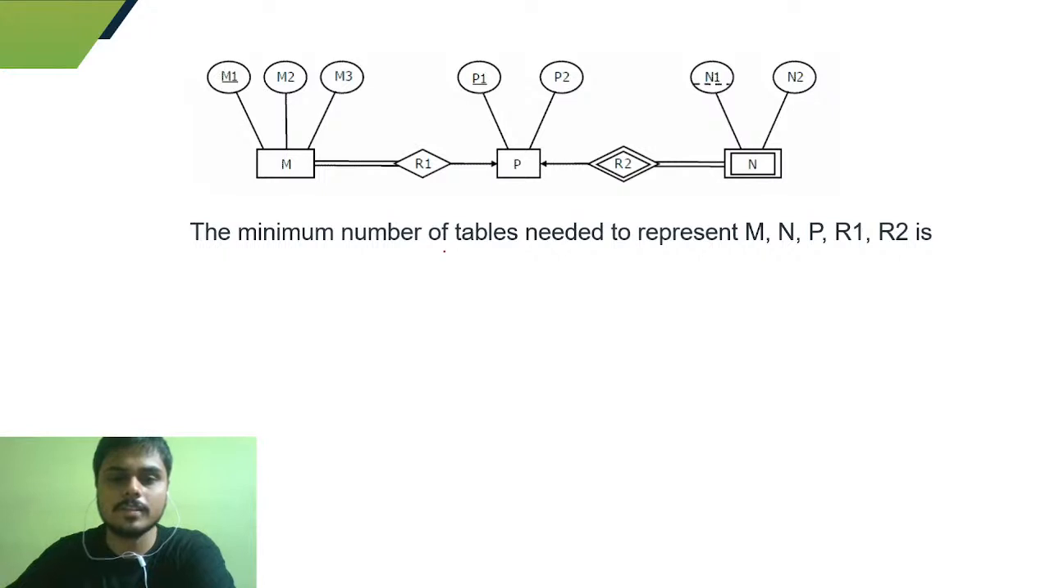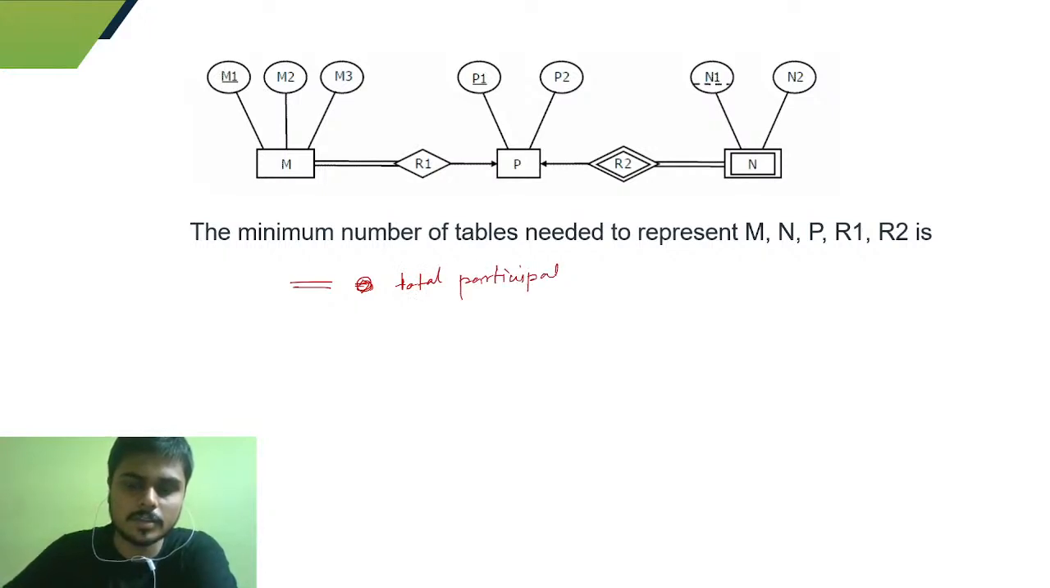Okay, so you can see here. Do you know the meaning of this double line and this arrow here? You must be knowing this kind of thing. So double line means total participation. Total participation means all the entities, all the values or all the elements present in the particular entity should participate in the relation. So this is total participation.